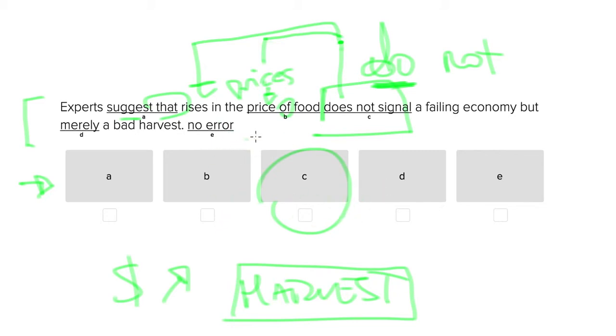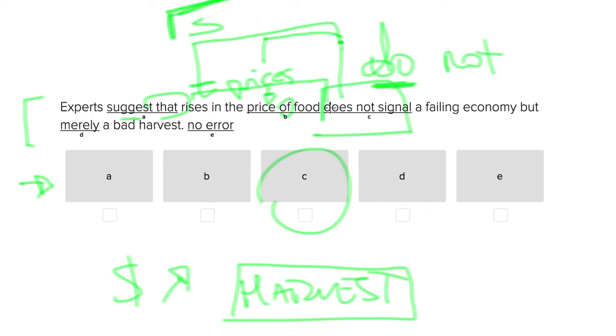And how do you know that? Well, it's as though you're introducing a completely new clause of the sentence, though it's not quite that the case. So the subject all of a sudden is the rises in the price of food.